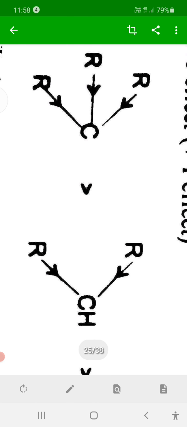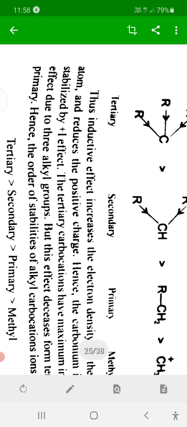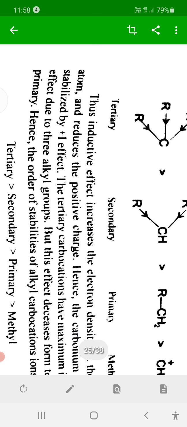Write that positive charge on that carbon here. That one is not shown here, therefore that one is a mistake, remember.